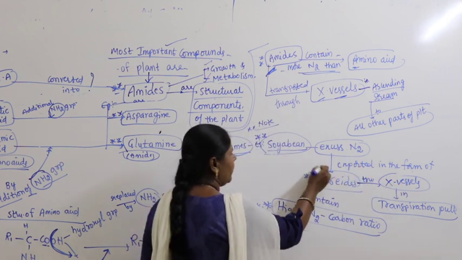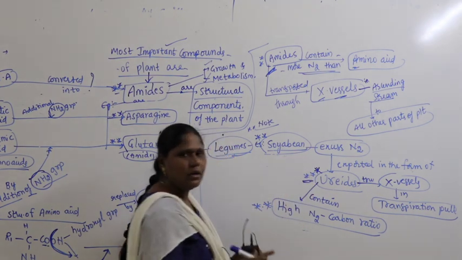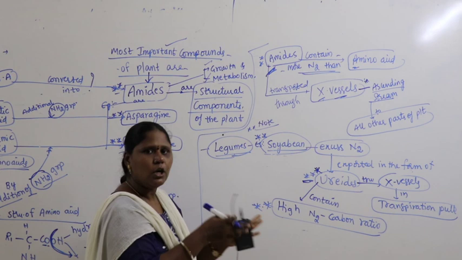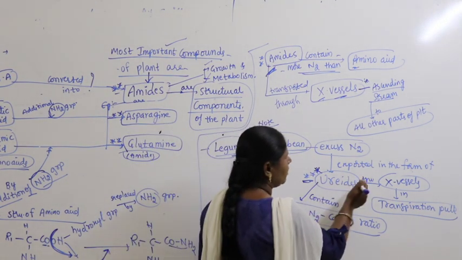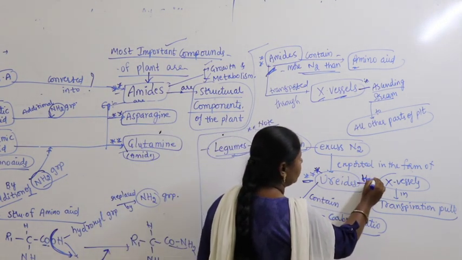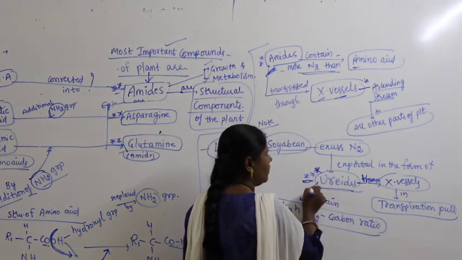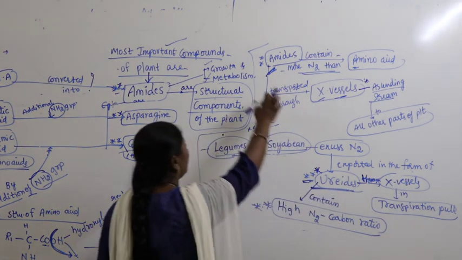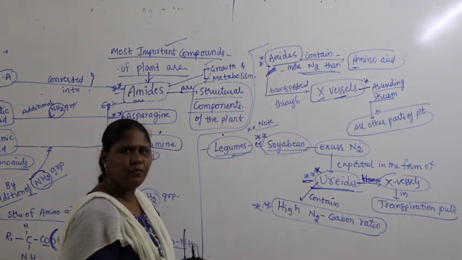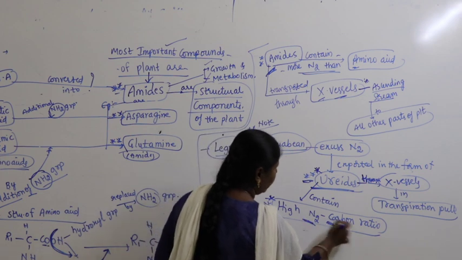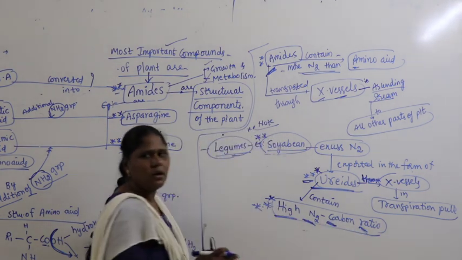Remember urates, very important. In all other legumes it is amides, but in soya bean it is urates. Urates also get transported through xylem vessels in transpiration pull, and these urates are different from amides. In what way are urates different from amides? Urates contain a high nitrogen to carbon ratio, very important.